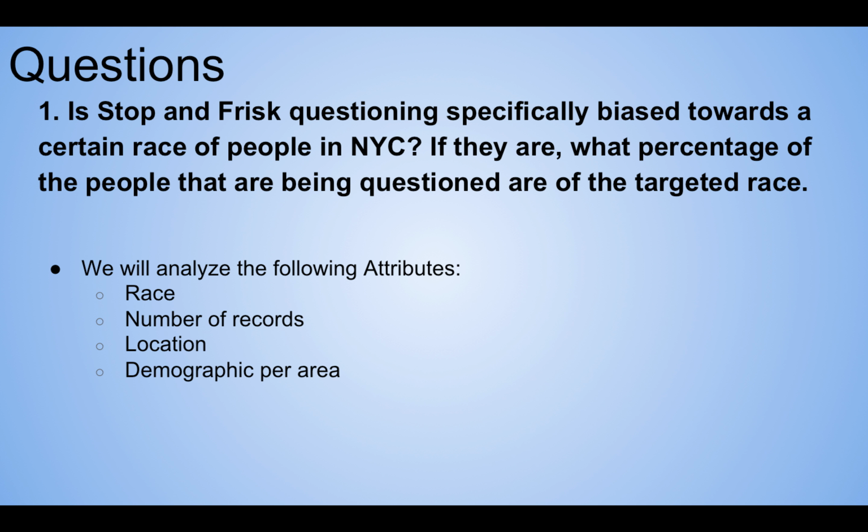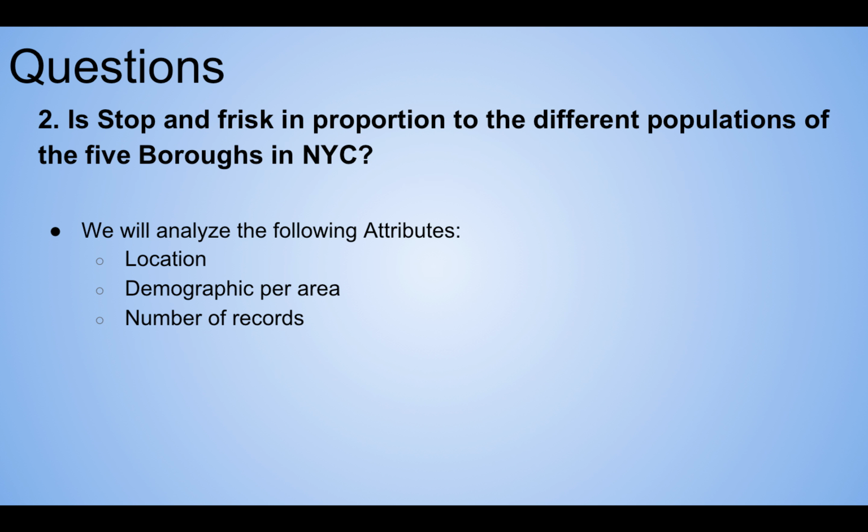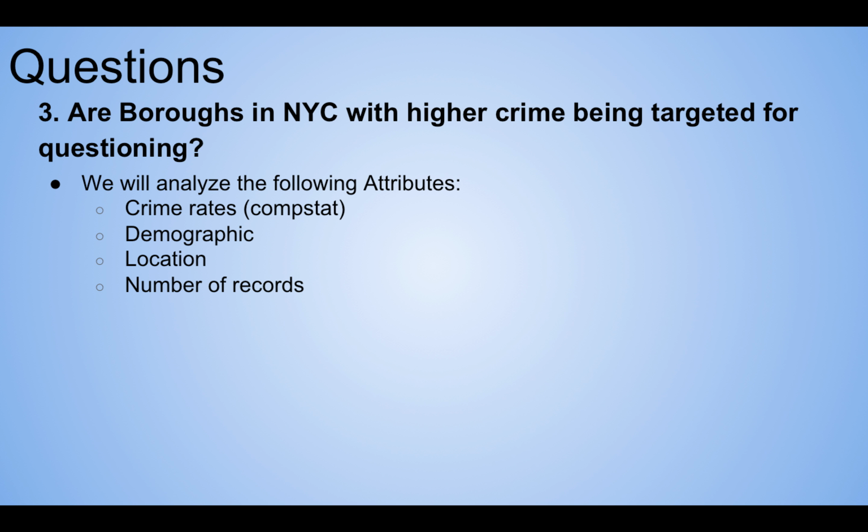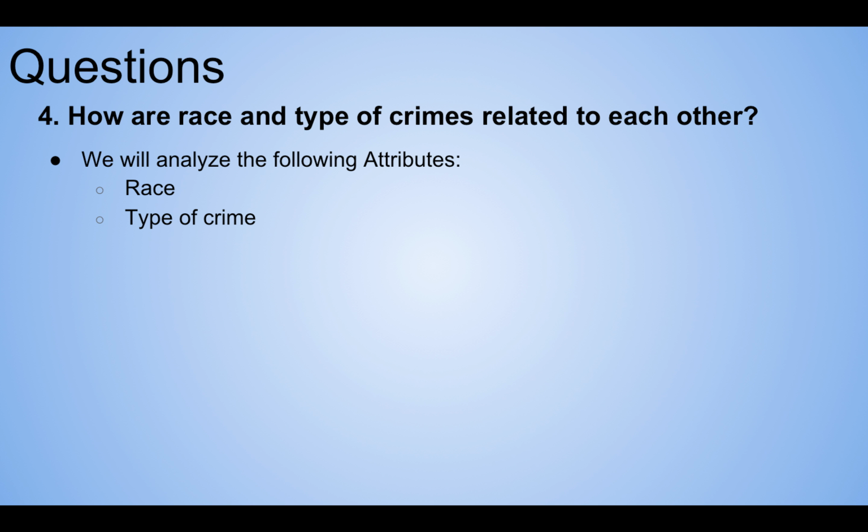So the first question, we're going to specifically analyze the attributes of race, number of records, location, and demographic per area. For the second question, we're going to analyze location, demographic per area, and the number of records. For the third question, we're going to analyze the crime rates from CompStat, the demographic of the area, the location, and the number of records. And lastly, we're going to analyze the relationship between the race and the type of crime being committed.